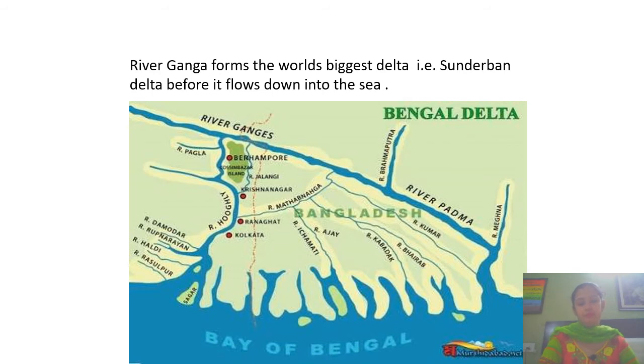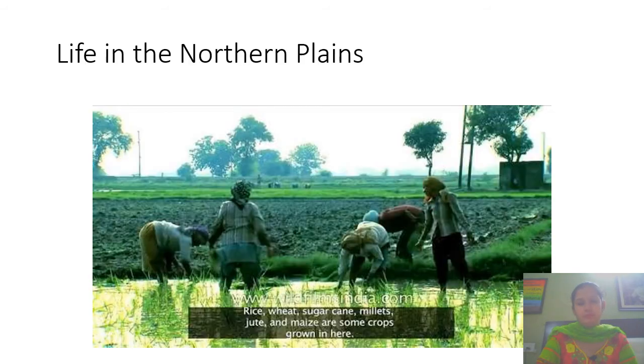See here, life in the northern plains. You can see that life in the northern plains is not very difficult, and we can grow a lot of crops there. As we also live in the plains, we can understand what type of life people live. People can grow rice, wheat, sugarcane, millets, jute and maize.